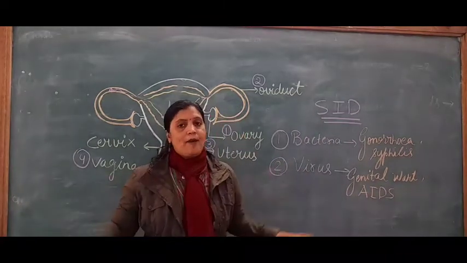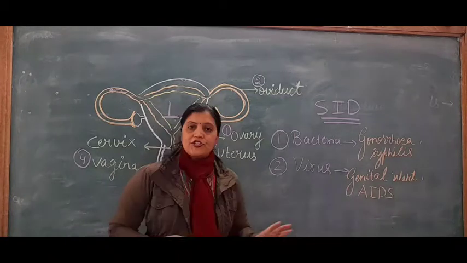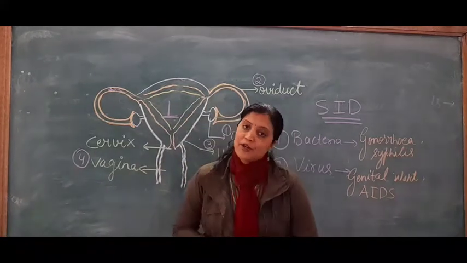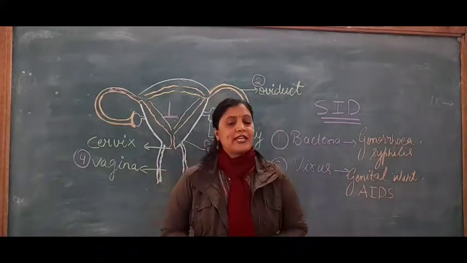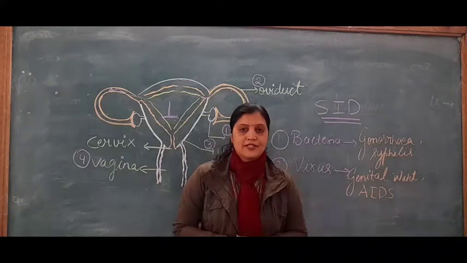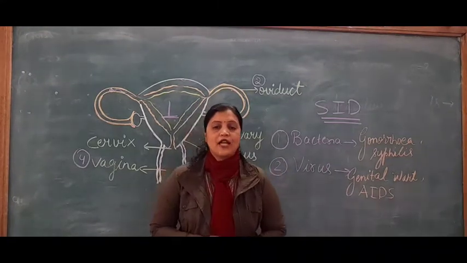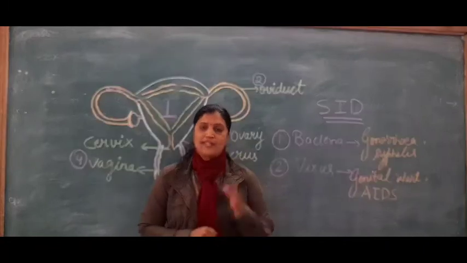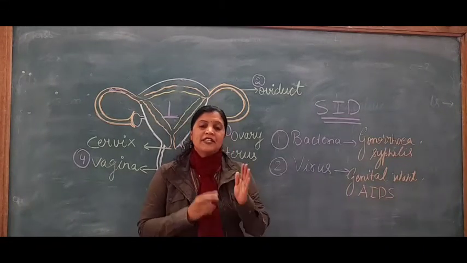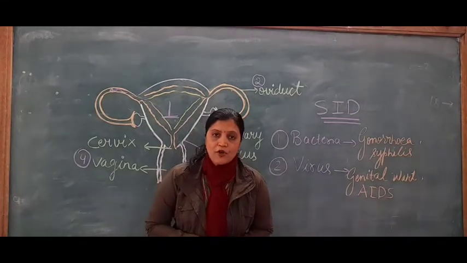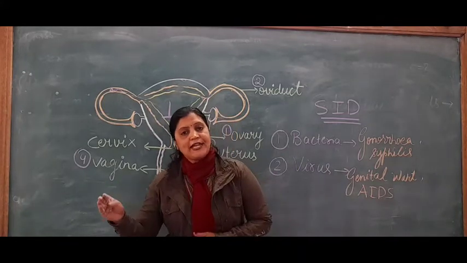So this is all about our chapter. Today we have finished our chapter, How Do Organisms Reproduce. I am just summarizing the whole chapter. We discussed DNA copying and error, what variation is and its importance. Then we discussed the types of reproduction, asexual and sexual.